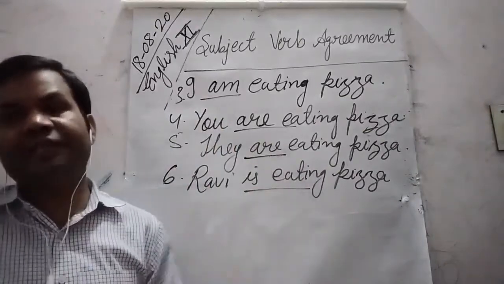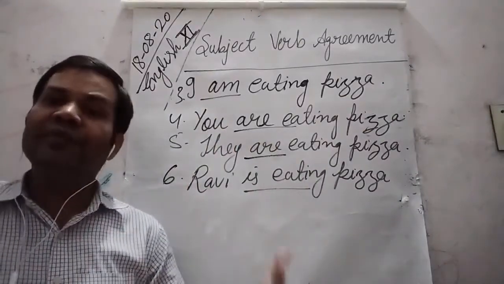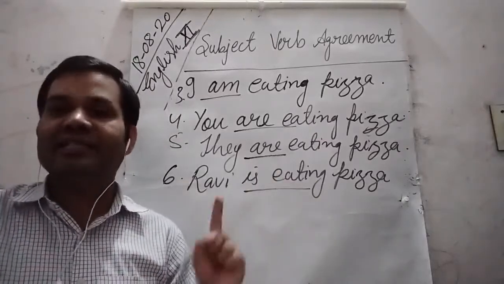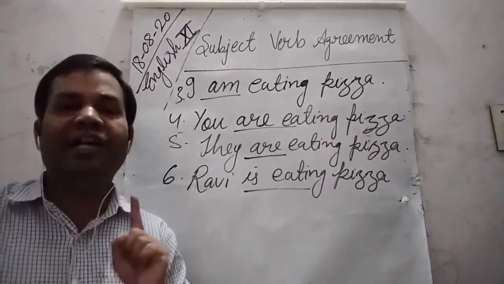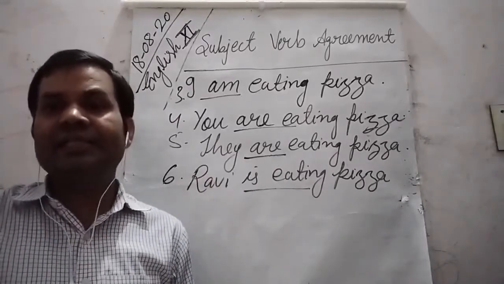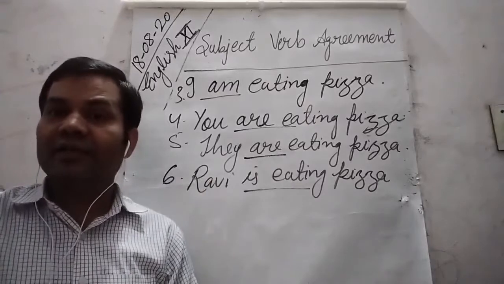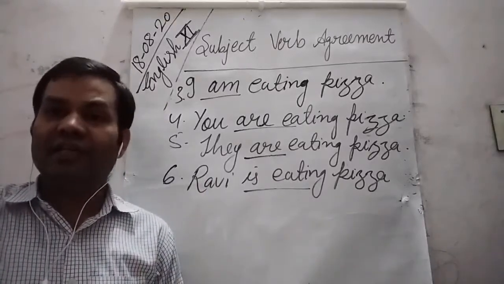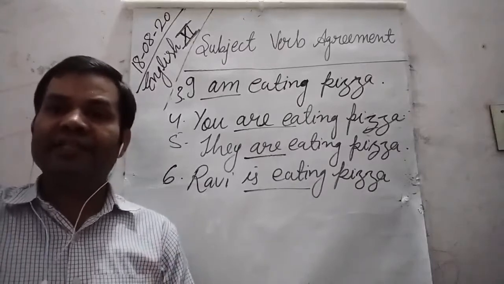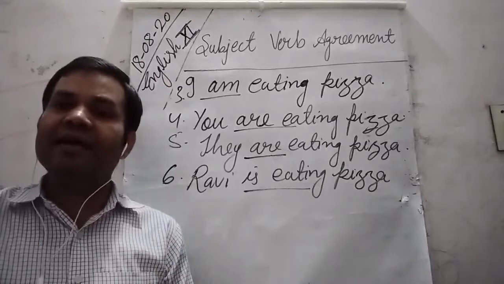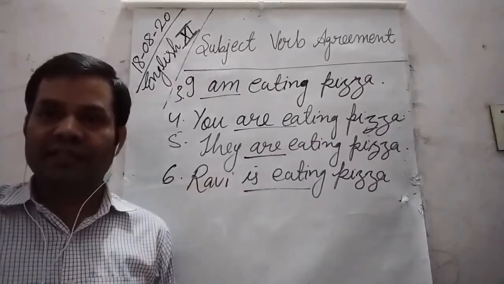If the subject is plural, then the verb is also plural. So that is called subject-verb agreement. A sentence is correct grammatically only when the verb in it agrees with the subject in number or person. Okay.